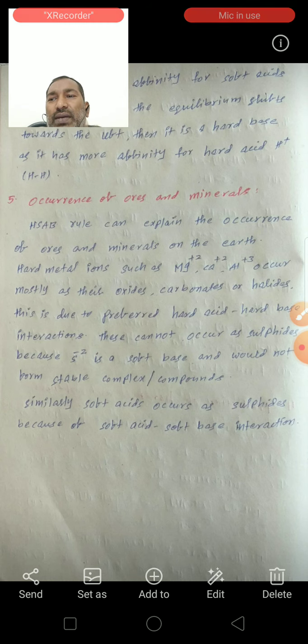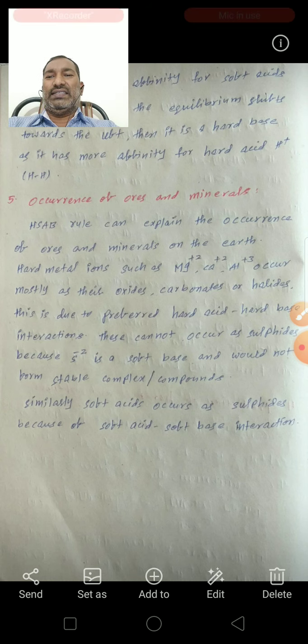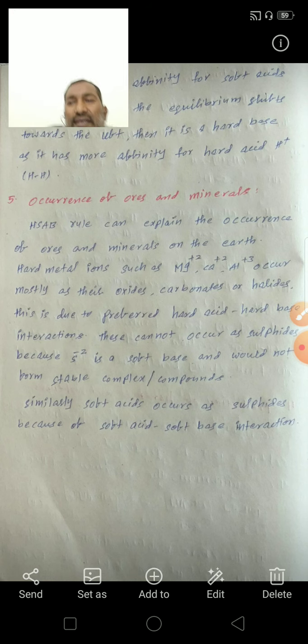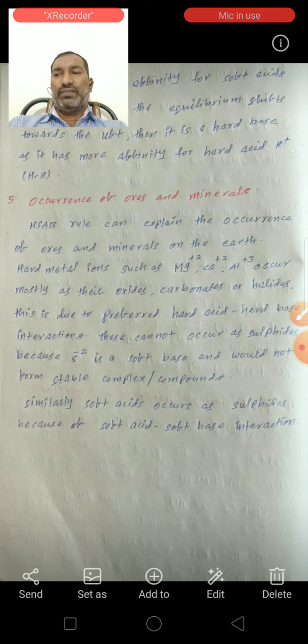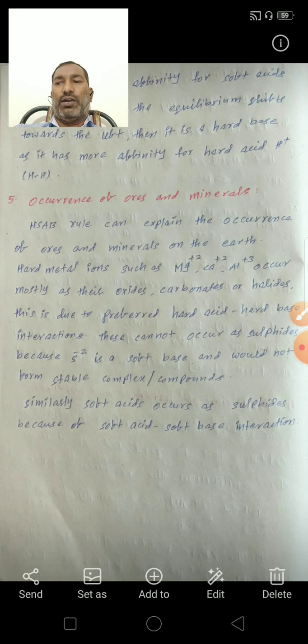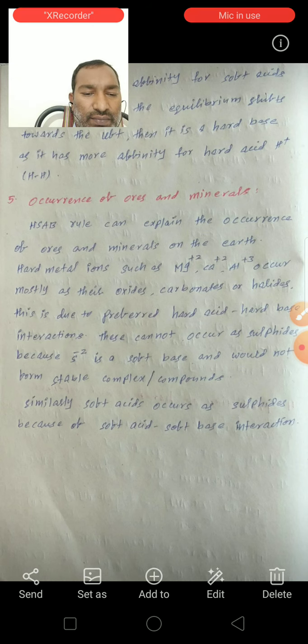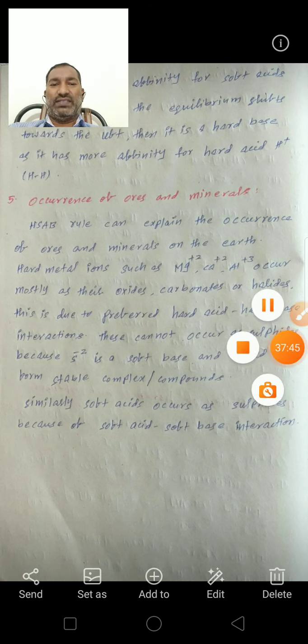If the equilibrium shifts towards the left, then it is a hard base, as it has more affinity for the hard acid H plus. So this is the prediction of hardness and softness.